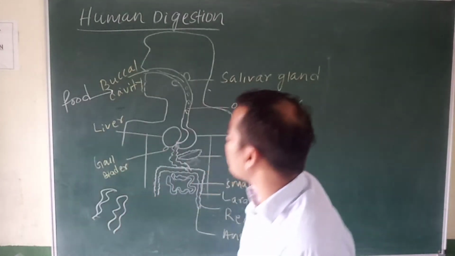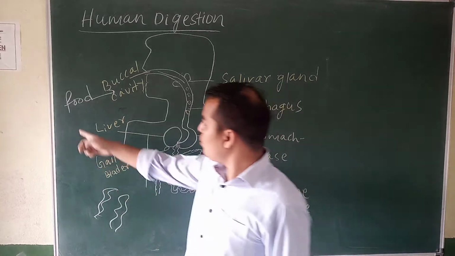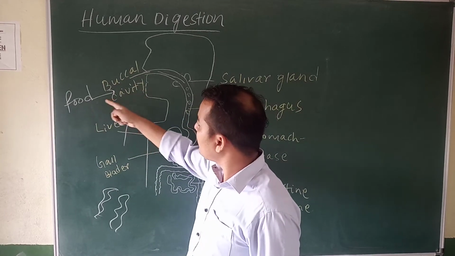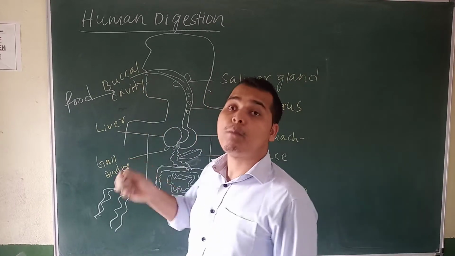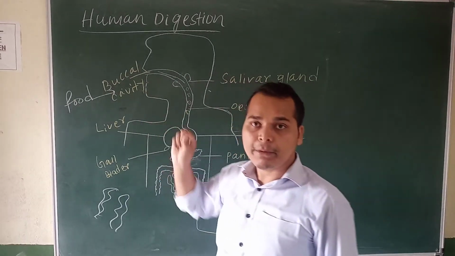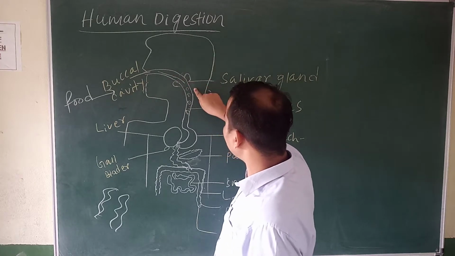So first, this is the picture of human digestion. First, food enters the buccal cavity. What is the buccal cavity called? It is called the mouth. Mouth is called the buccal cavity. So the food enters here and comes to here.